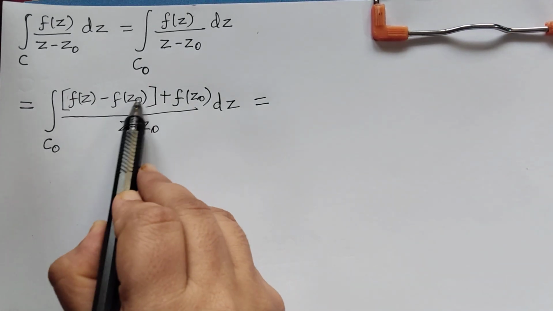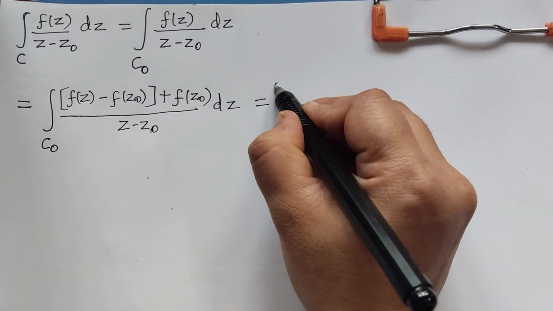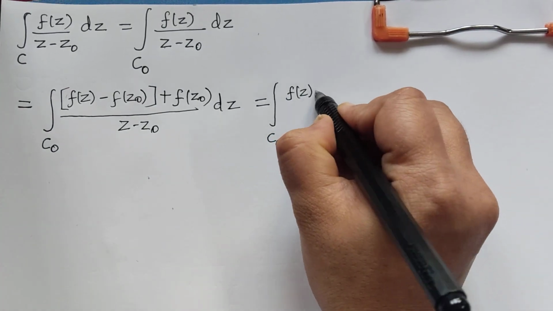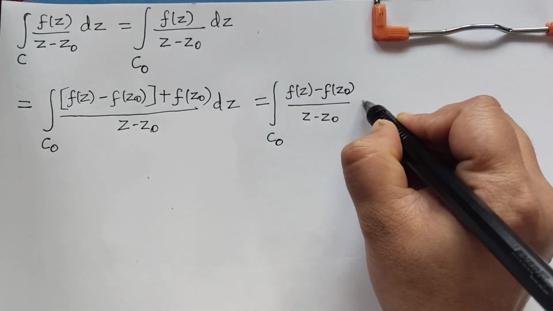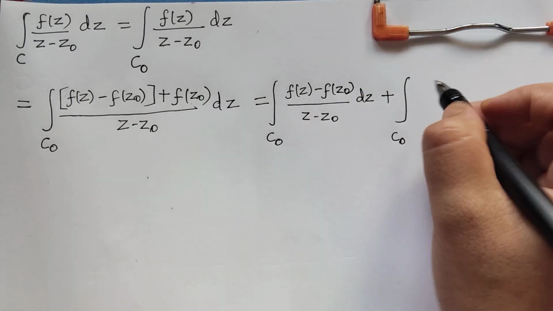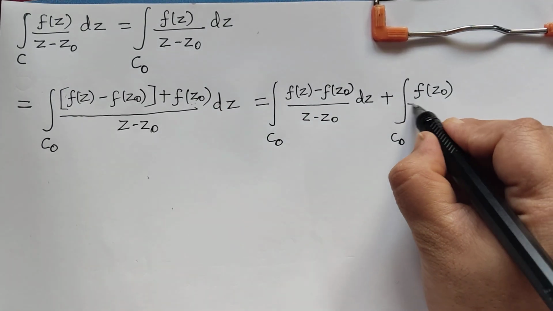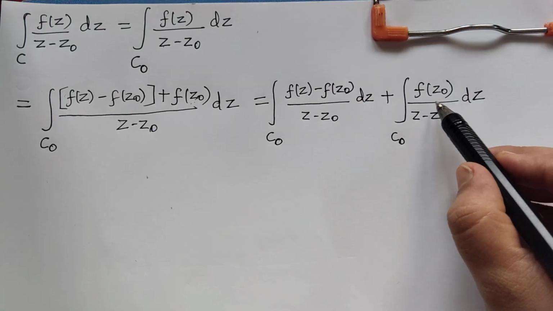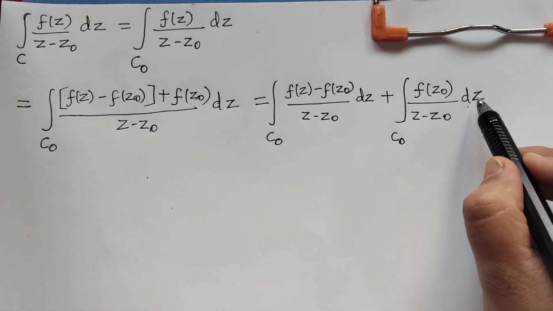That is, this term divided by z minus z naught plus this term divided by z minus z naught. So we will write it as two integral over c naught f of z minus f of z naught divided by z minus z naught dz plus integral over c naught, now this is f of z, so f of z naught, this f of z naught divided by z minus z naught dz. Now this f of z naught is independent of the integral, so it can be taken out because the integral is with respect to dz.